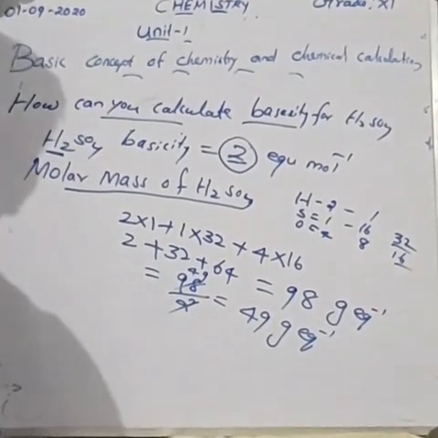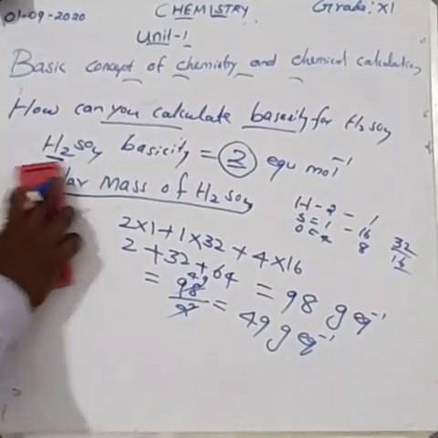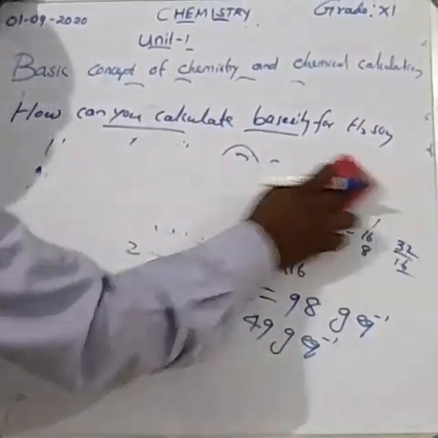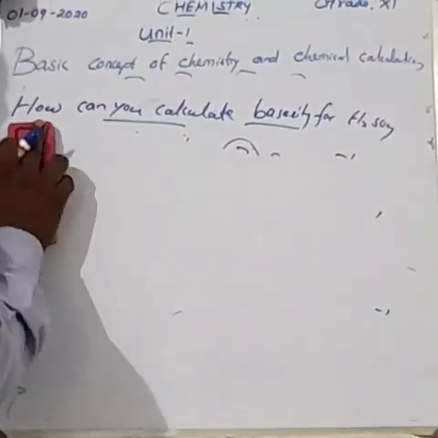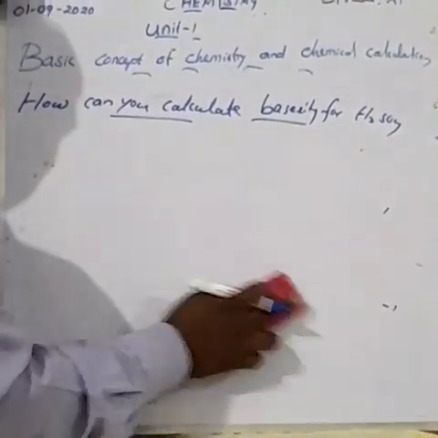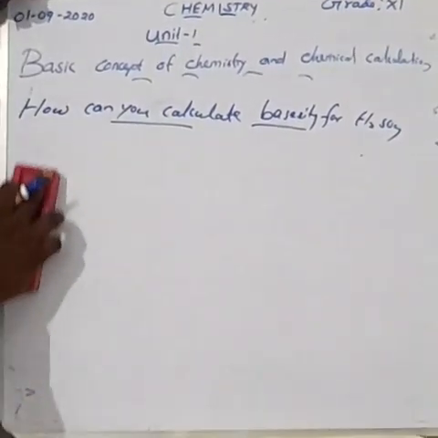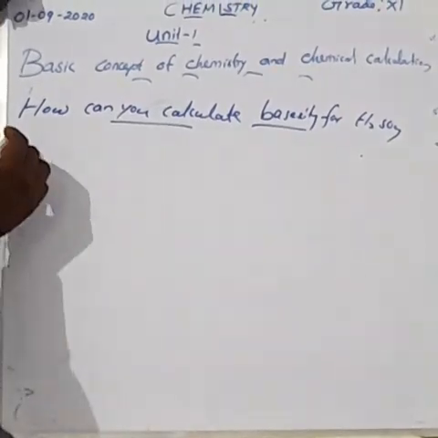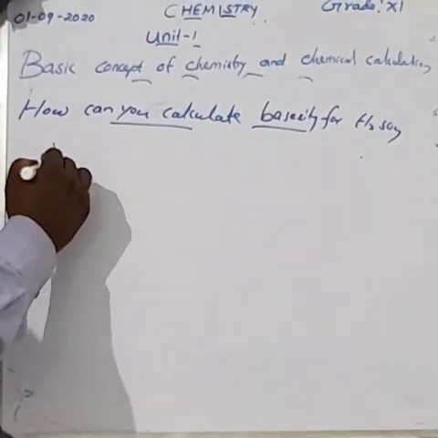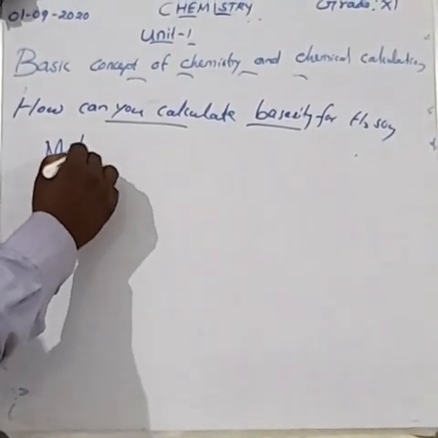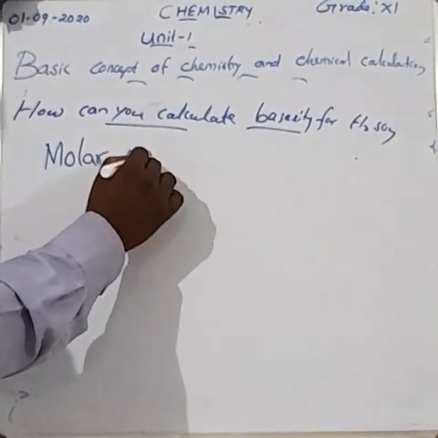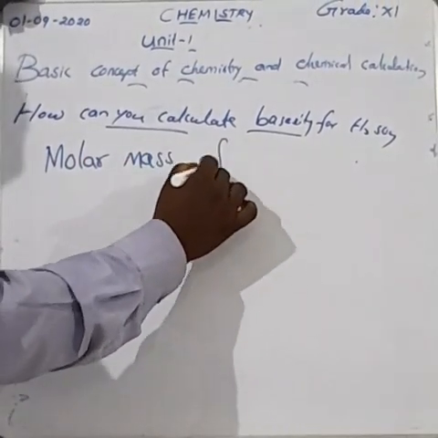And next, one more example. Can we discuss one more example? Molar mass of KOH.